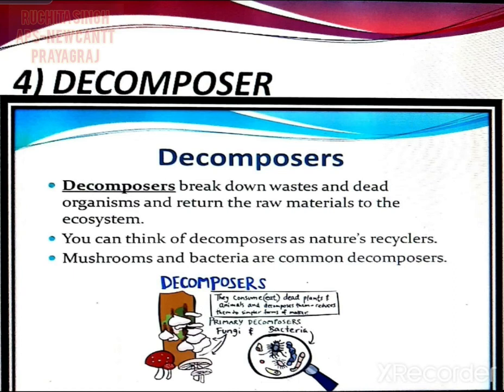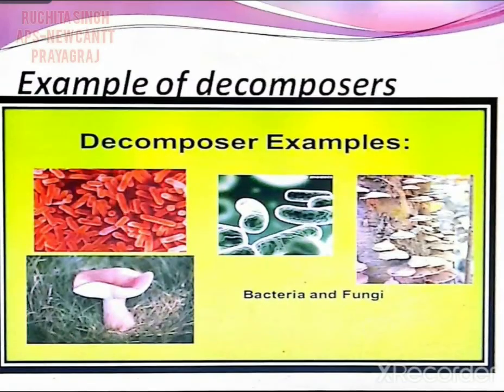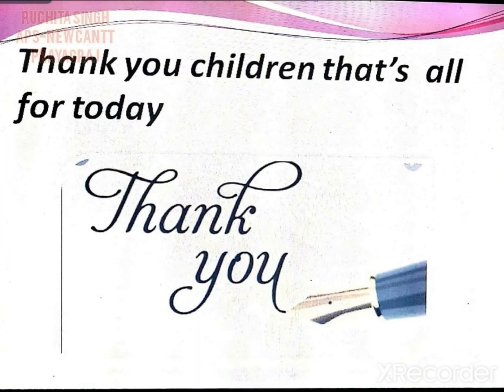Then the fourth one is decomposers. They neither eat plants nor animals nor both, but they feed on dead plants and animals. Those plants and animals which have become dead and decayed, they feed on them. So children, some of the most famous examples of decomposers are bacteria and fungi. I hope, children, the first topic of lesson number 7, that is protecting plants and animals, which is given on page number 50 of your EVS book, is clear to you.